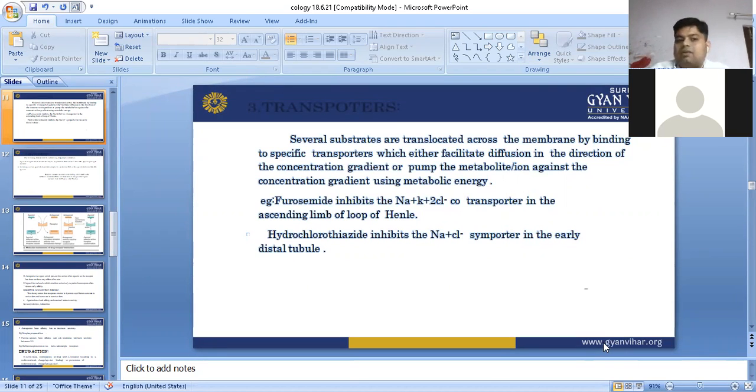What would happen? Like furosemide acts on the ascending loop of Henle. At that time hydrochlorothiazide will act on the distal convoluted tubule, where there is a sodium chloride importer system.